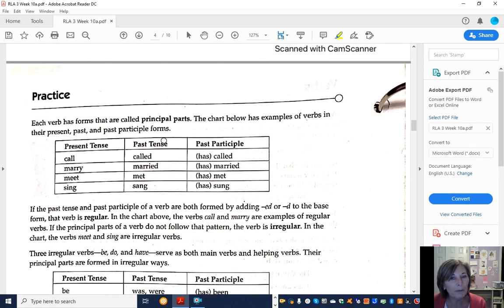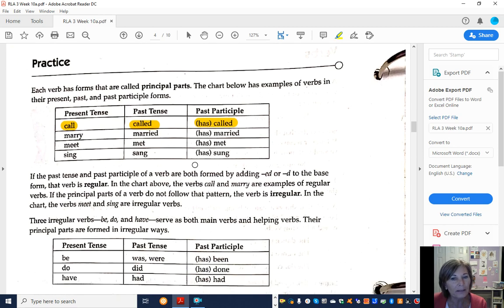Also, every verb has principal parts. Present tense, I call my mother. Past tense, I called my mother. And then the past participle is the past tense form with either has or have, depending on the subject. He has called his mother 5 times. I have called my mother 5 times. It would use have if you're using the word I.